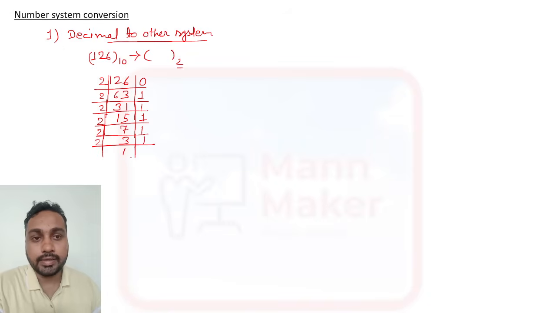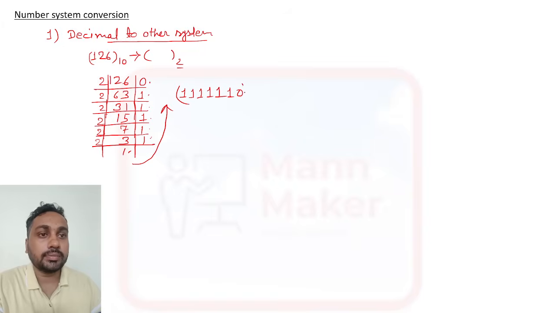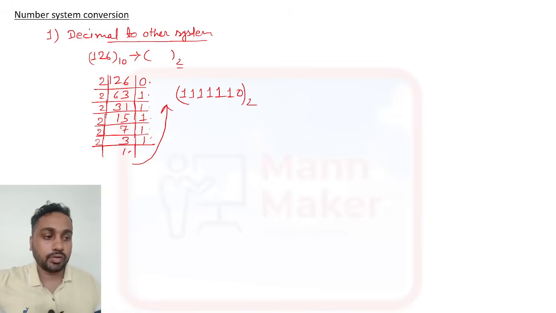So you need to divide till the last, until you can't divide by 2 anymore. After that you need to write this number like this. From here you need to start: 1, 1, 1, 1, 1, 1, and this last one is 0. So this is the representation of decimal number 126 in binary form.